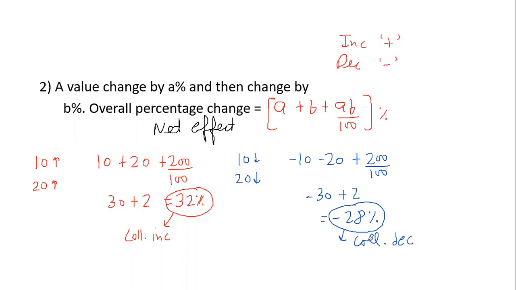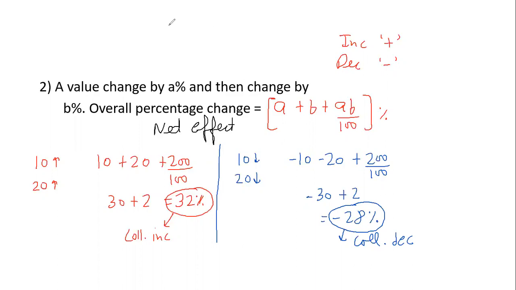Just apply the value. If something is increasing, you apply positive. If something is decreasing, you apply negative. Let the answer come. If the answer is positive, it's a collective increase. If the answer is negative, it's a collective decrease. So guys, I hope this formula is clear. It's a very important formula.